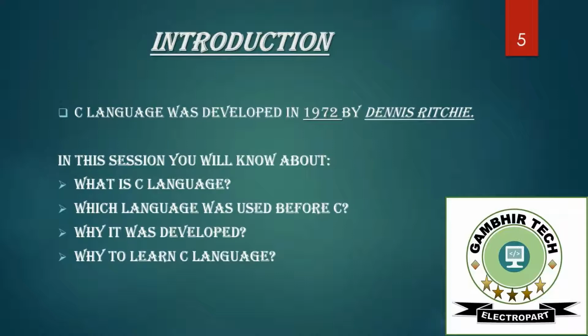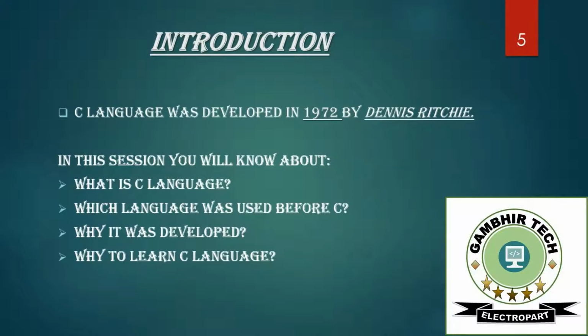So here is the last question: why learn the C language? Because it is a very simple and basic language. If you want to learn any new language other than C, firstly you have to clear its basics, and the basic programming language is the C programming language.